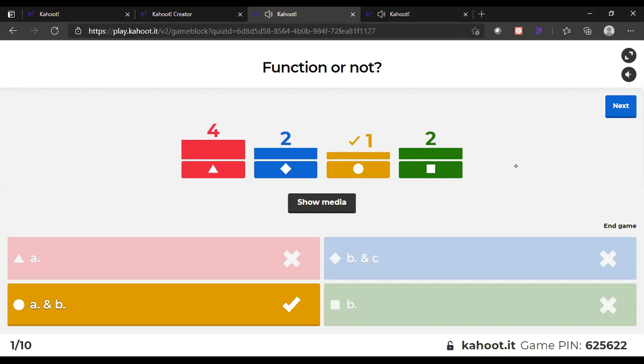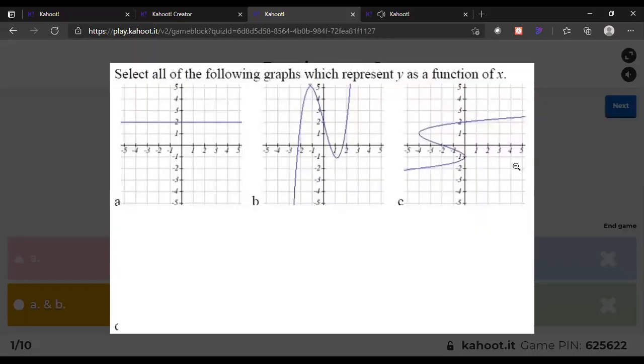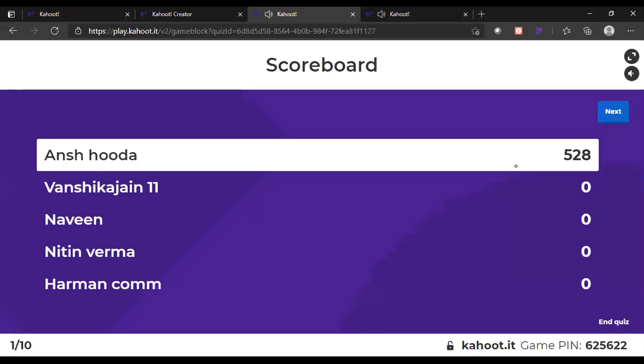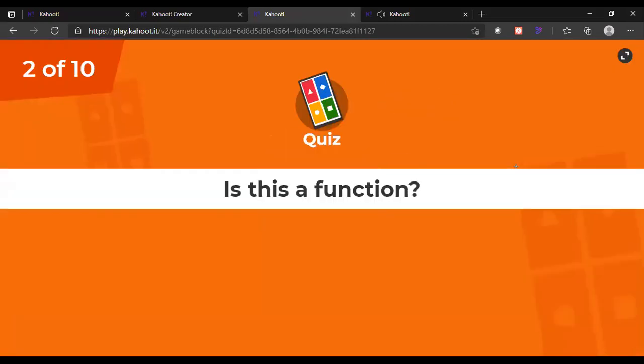Okay, very good. Let's see it here. These 4 students are correct. This one is there who have answered it. Only one student, A and B. Let's come to the next question. Wait for a second. I will show it. Next is here. Okay, Anshuda. Anshuda got full marks. Very good. Congratulations. Next question is here in front of you.